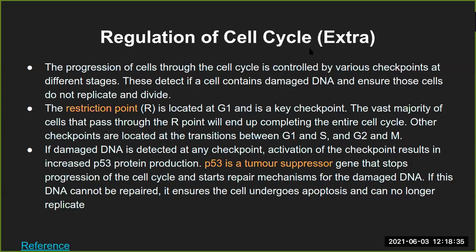Regulation of the cell cycle is one of the most important stages, even more than the cell cycle or the cell division itself. The reason being, if you have a production unit or a manufacturing unit of any product, whether it's a food product, clothes, medicines and so on, you always have a quality control.